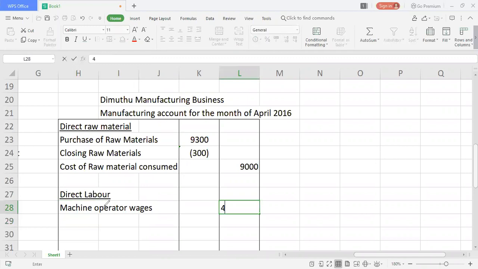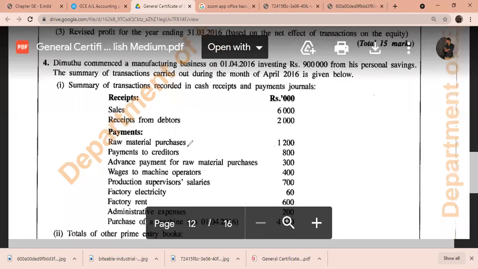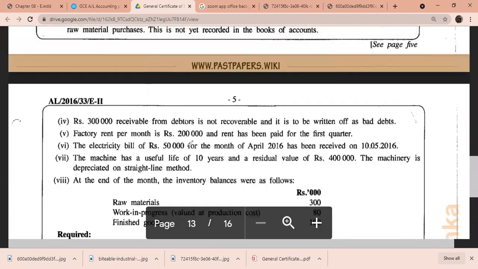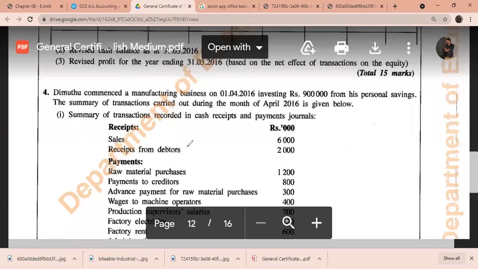Informing 400. So after getting 400, this is the total of direct wages. I can find there's no direct other expenses. Direct other expenses are related to royalty payments. I didn't find any royalty payments or patent right payments here. So I will just skip that area because there's nothing there.